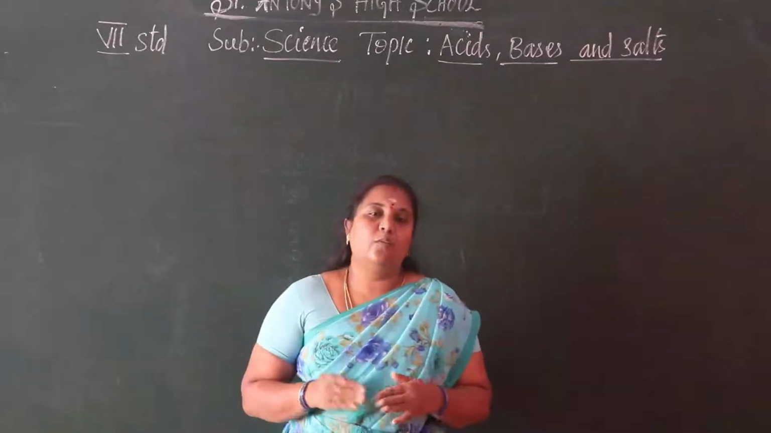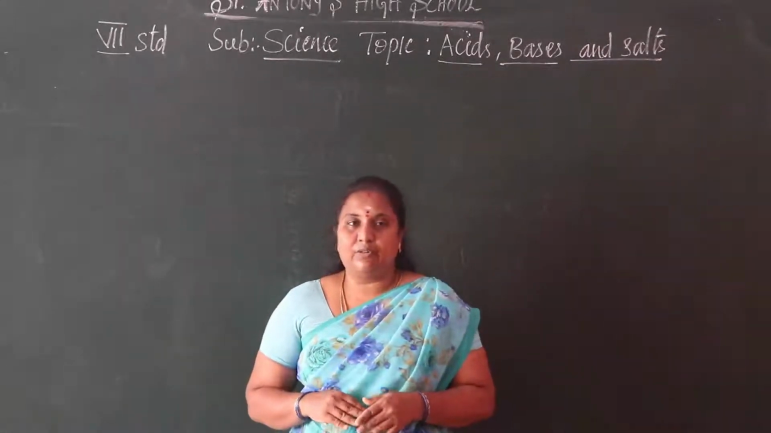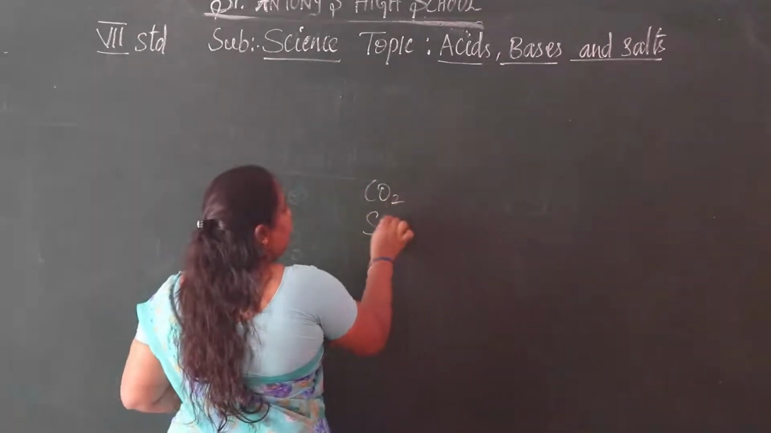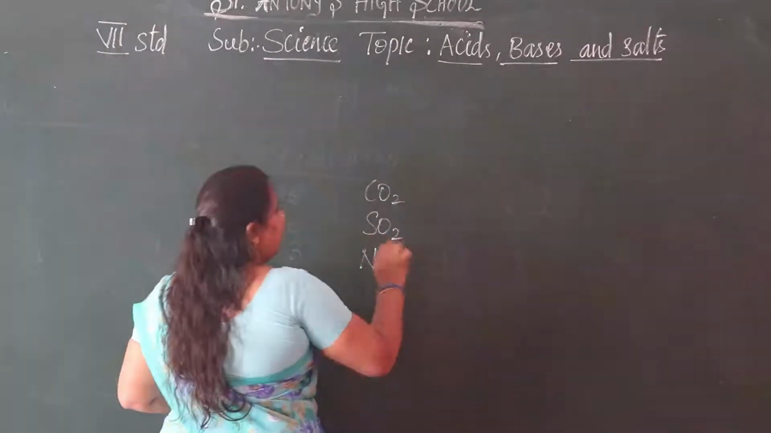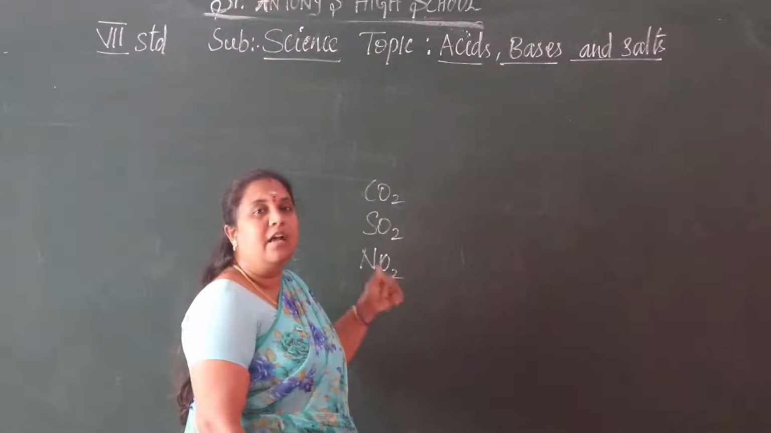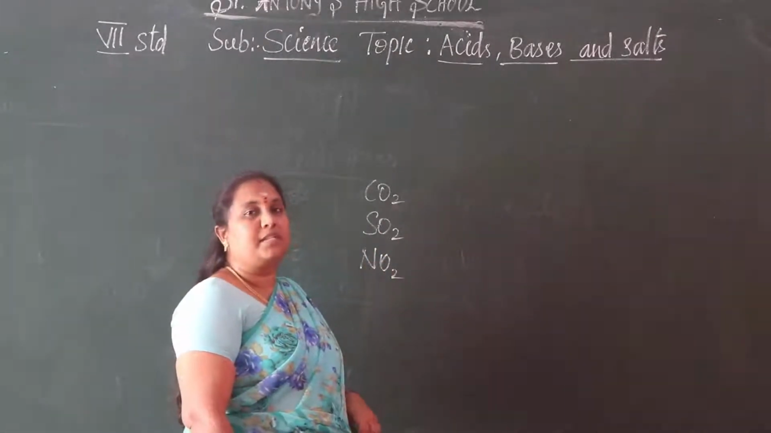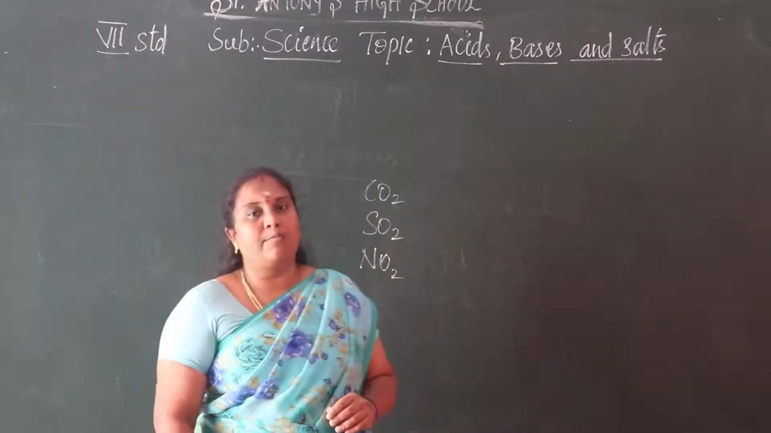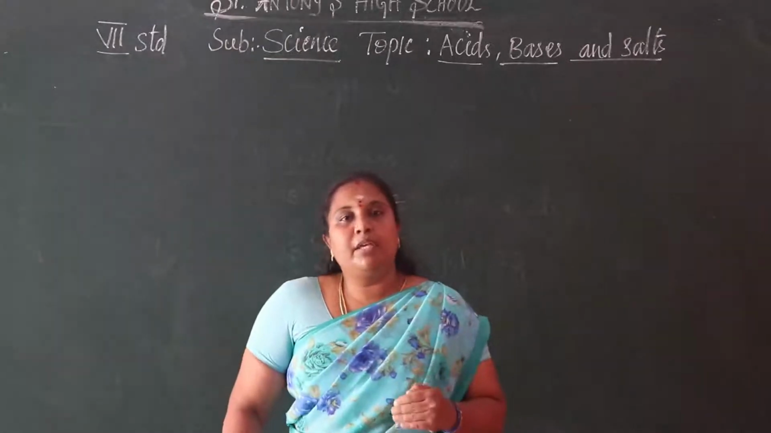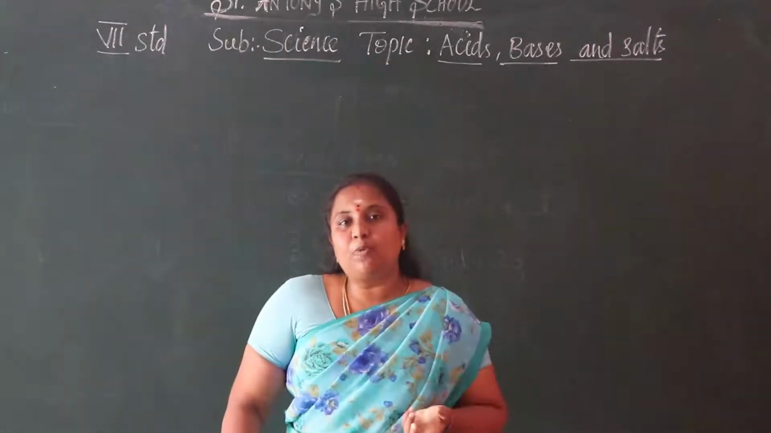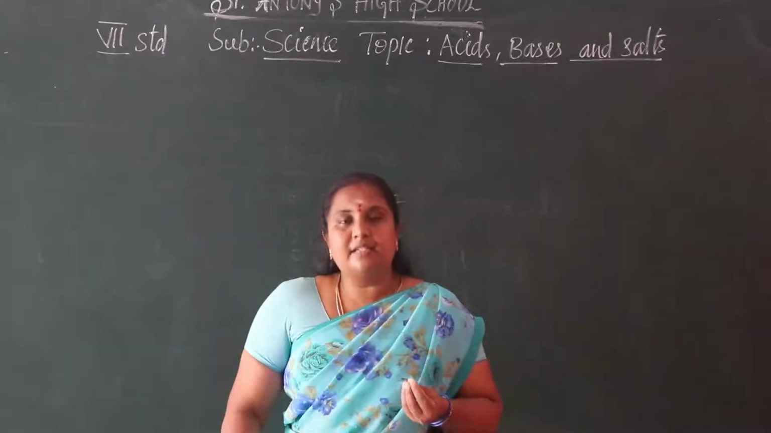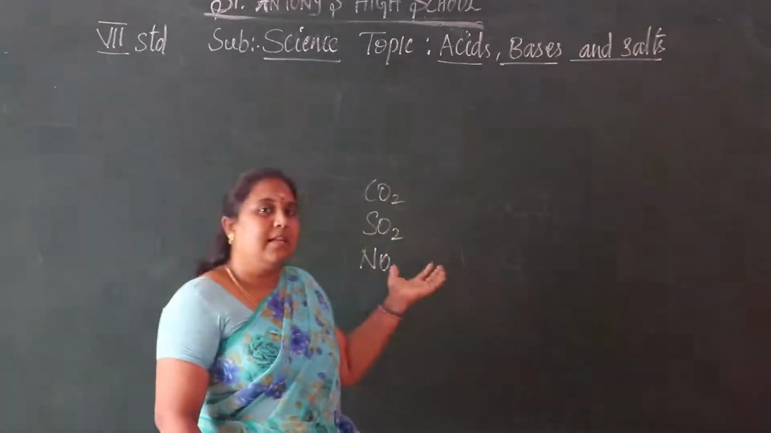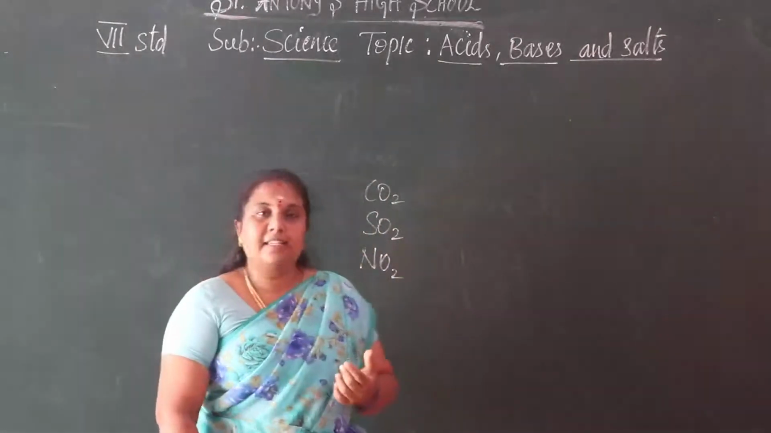So in that rain, what are the chemicals present in it? That is carbon dioxide, sulfur dioxide and nitrogen dioxide. Not only these chemicals, so many chemicals are present in it, but especially these chemicals are very harmful to us. Not only human beings, it causes so many problems to animals and buildings, railings, iron things. These are all caused by the chemicals present in the acid rain.